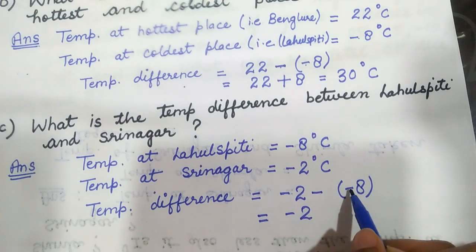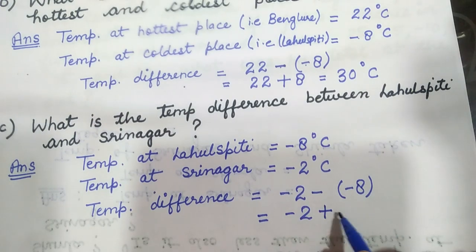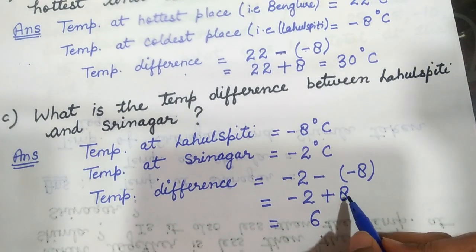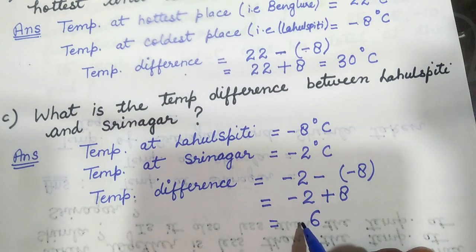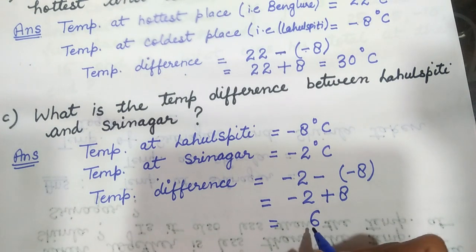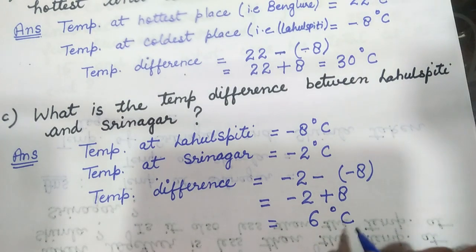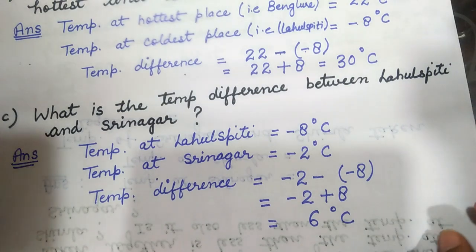Again minus multiplied by minus becomes plus 8. 2 goes from 8 gives you 6. 8 is the bigger number, so the sign of plus will come here. Plus we need not write, we only write negative numbers. Plus का sign लगाने की ज़रूरत नहीं होती है. So the temperature difference is 6 degree Celsius.